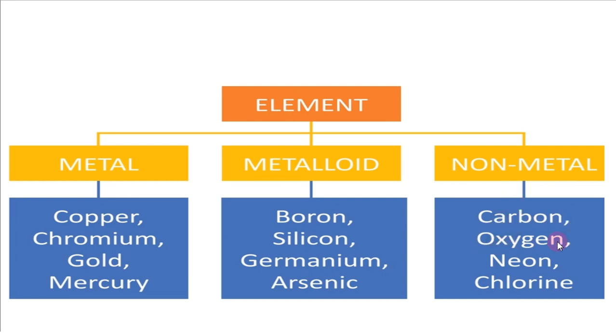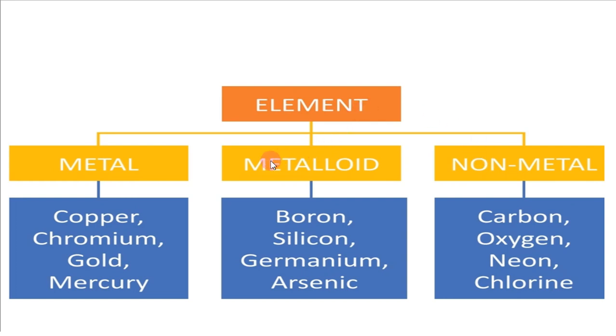Carbon, oxygen, neon, chlorine are non-metals. Hydrogen can also be written under non-metals. And what is meant by metalloid? Metals you know, non-metals you also know. Metalloids contain the characteristics of both metals and non-metals.